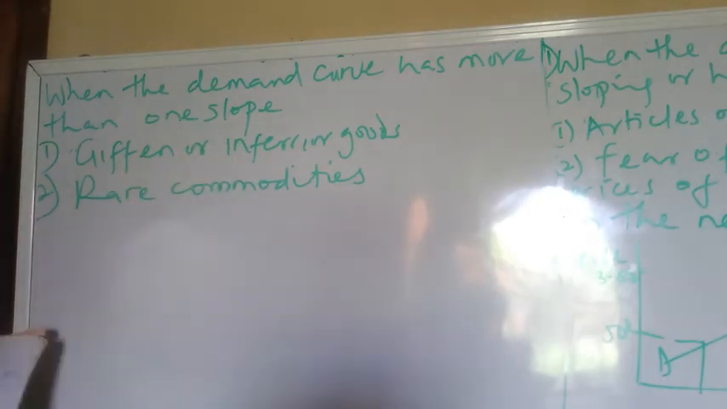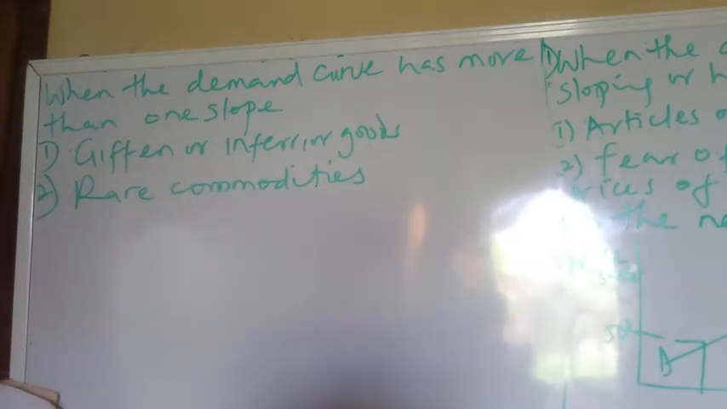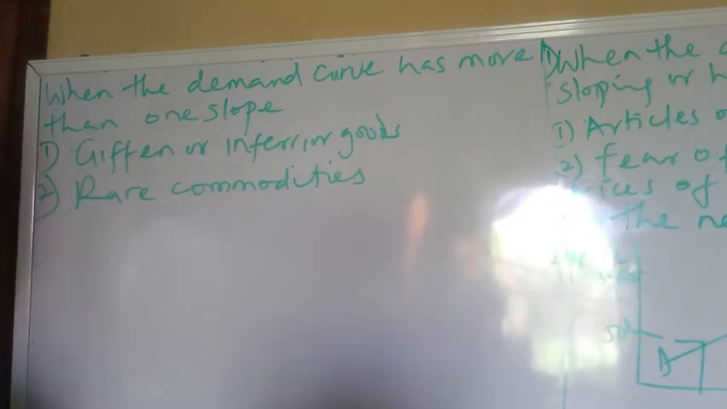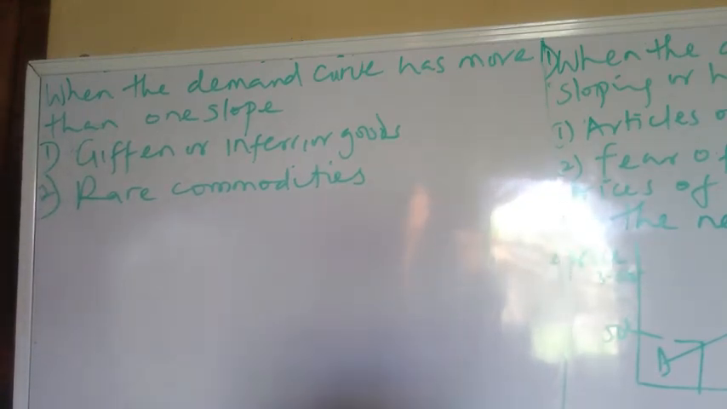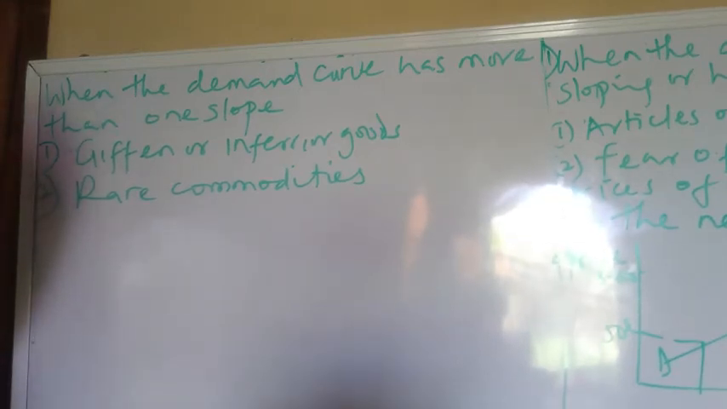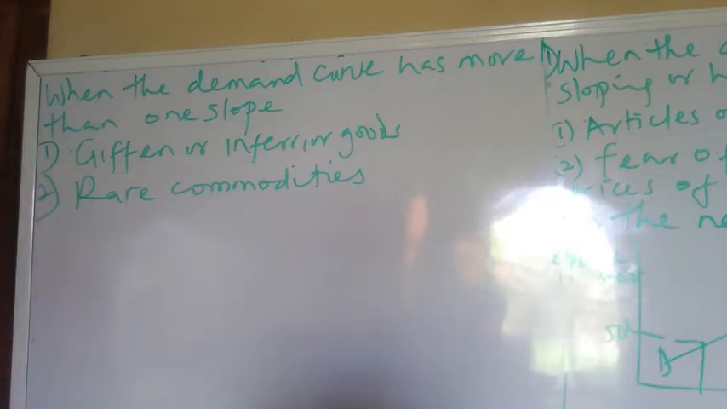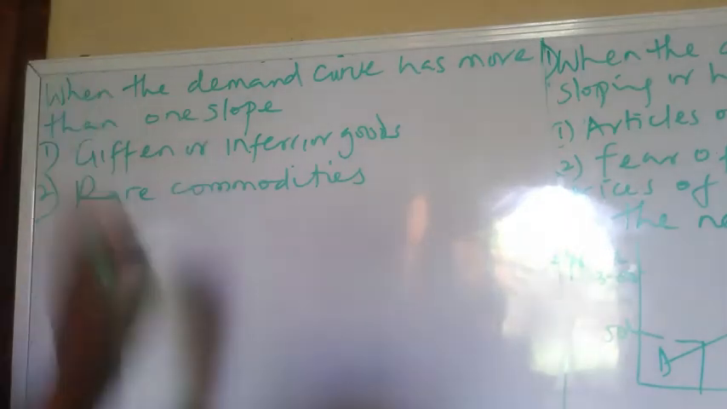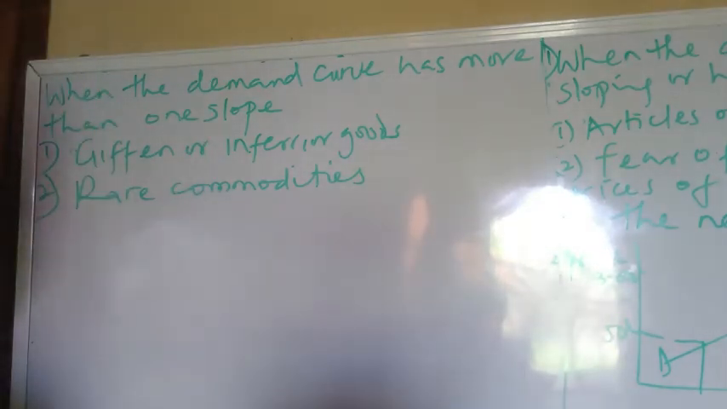tends to buy less of the goods, because the income of the consumer has increased. For example, when the income of the consumer was very little, he was buying goods like momo, gari. You find out that when his income now increases, the consumption of such goods will reduce. Even at low prices, it's going to reduce, and he's going to buy more quality goods that are of a higher price.